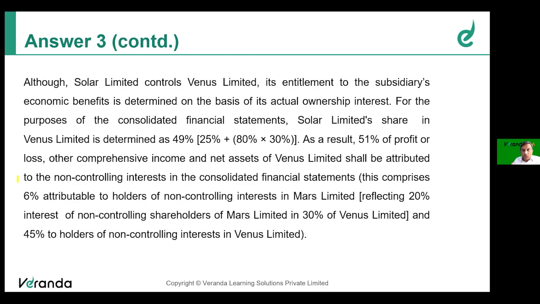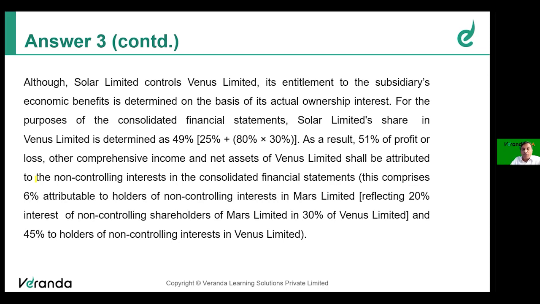Solar Limited could control Venus Limited because it is controlling Mars Limited, which is its subsidiary. Through Mars Limited, Solar is able to control Venus Limited also. But the actual ownership interest will be 49% only. The remaining 51% is held by others.